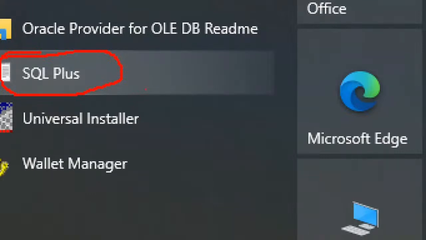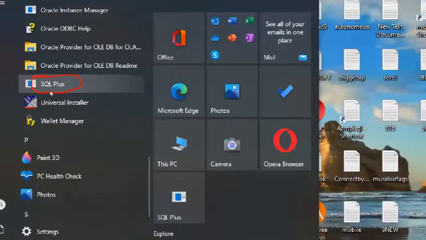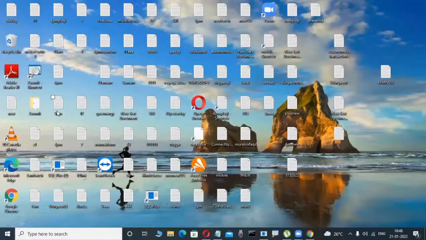Again, SQL Navigator is a tool. Toad is a tool. Those are all explicit GUI tools. But this is SQL*Plus. You are not required to load it. Once we load the Oracle software, automatically that SQL*Plus tool is available.